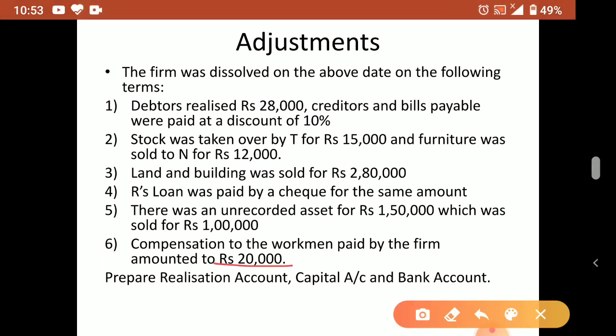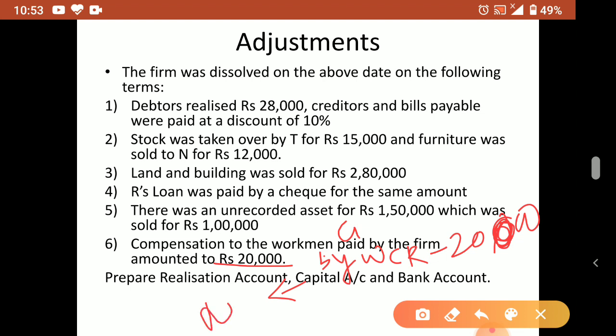So what to do? This, how much claim, that will go to the realization credit side. How much claim is there? 20,000, that will go to the credit side WCR. By WCR we write how much? 20,000. Means from 20,000 we removed how much? 20,000. Okay. Debit side also it will go payment to bank. So payment. Claim means what? Some worker is asking money from the firm. So 20,000 we are ready to pay. So that is why we removed 20,000 from the reserve and put it in the credit side.